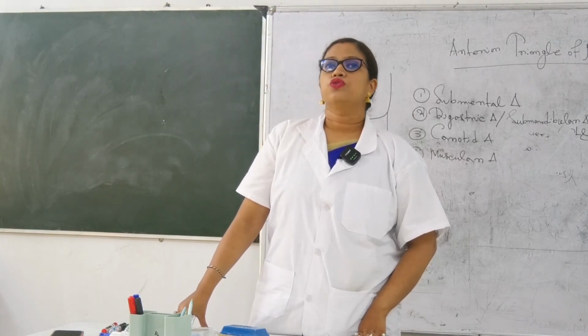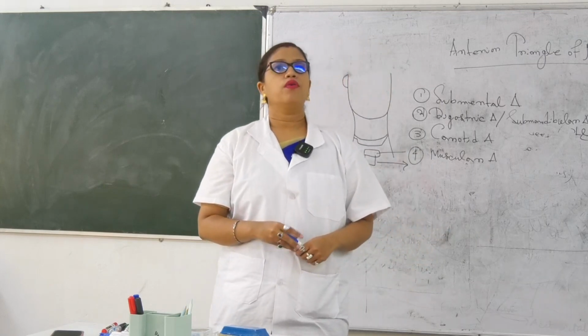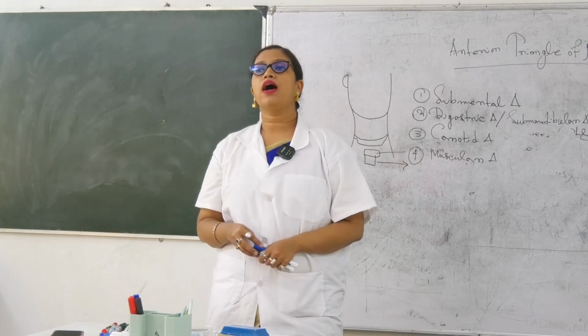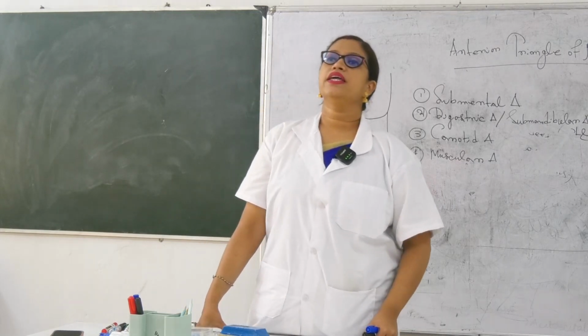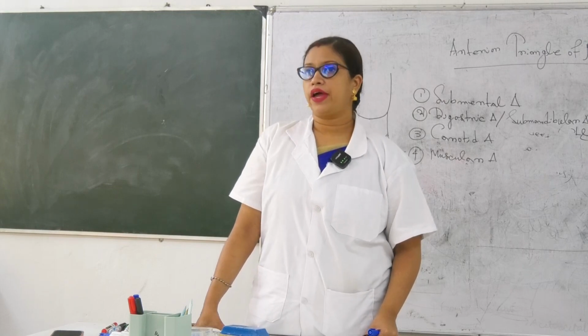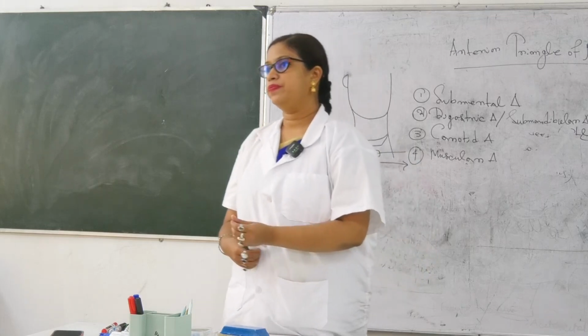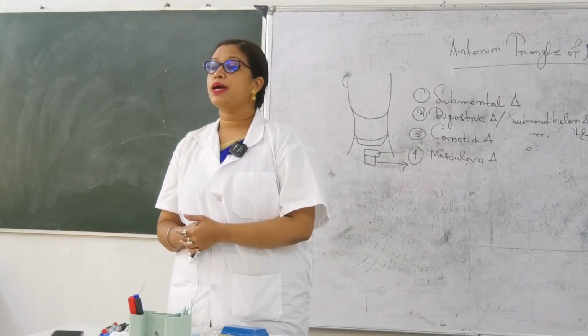Okay. So in the muscular triangle, what are the muscles that will be involved? Write it down. All the infrahyoid muscles are the content of the muscular triangle. These are also known as strap muscles.